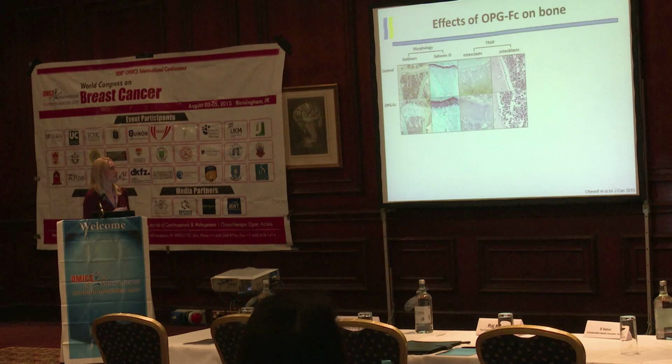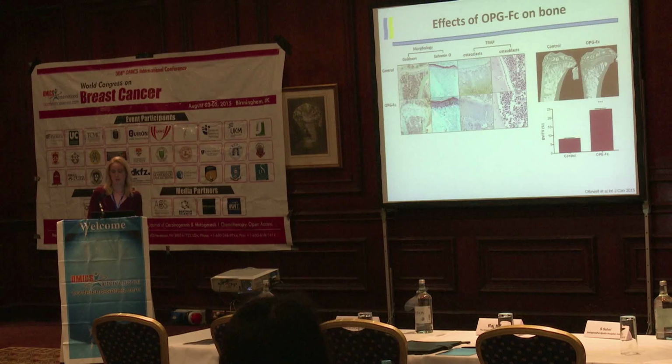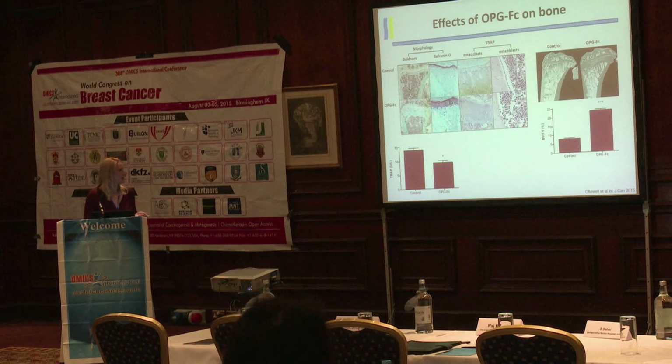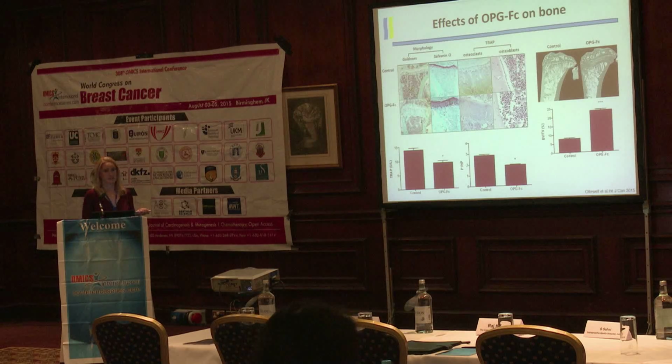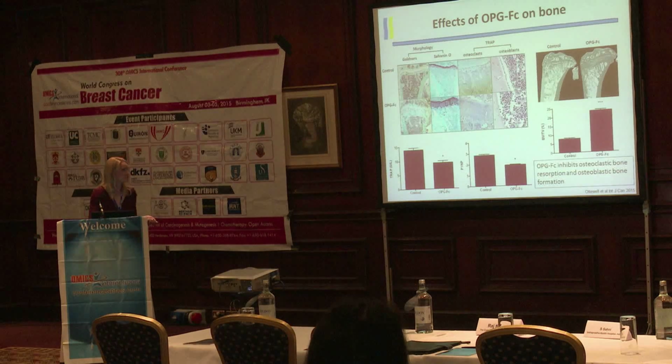So you get chondrocytogenesis. When we looked at bone-resorbing osteoclasts, we can see them clearly, the pink labelled cells here in the control. We couldn't see any in our Fc-OPG-treated animals, so we weren't able to score these. And we looked at osteoblasts. You can see these on the bone surface here in the control, and we couldn't see any on the Fc-OPG-treated bone. So Fc-OPG caused a significant increase in bone volume. This was due to a decrease in osteoclastic bone resorption and a decrease in osteoblastic bone formation.